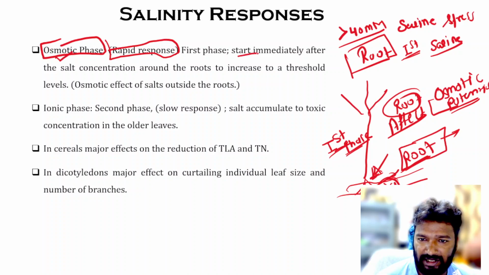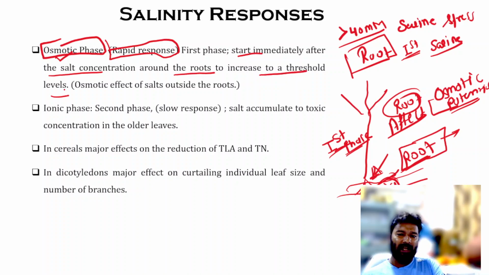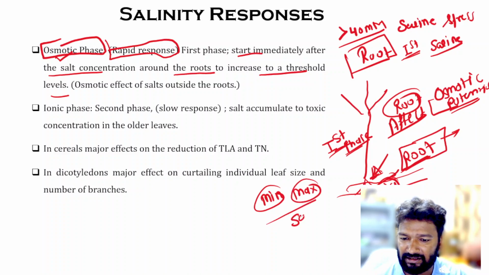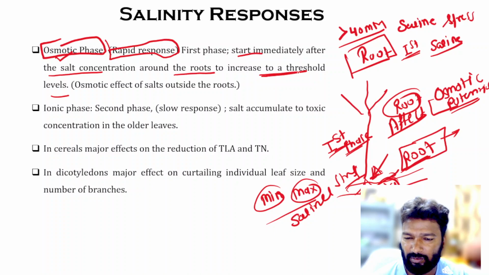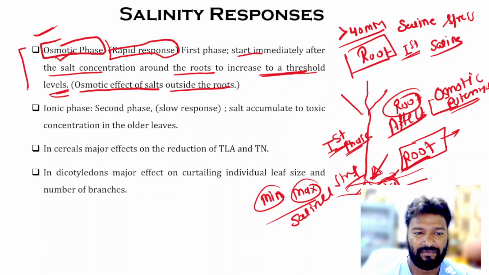This starts immediately after the salt concentration around the roots increases to a threshold level. Meaning, if the salt concentration goes higher than that threshold level, then saline stress will come to the plant. When it goes above the threshold level, there will be osmotic stress. In simple words, this is the osmotic effect of the salt outside the root, and this is the first phase.